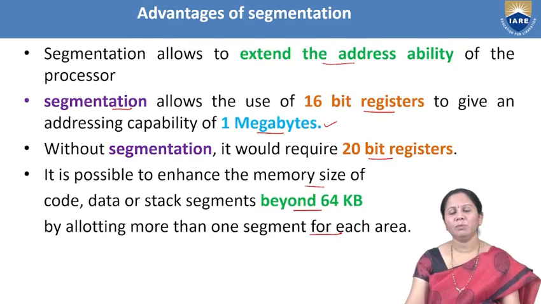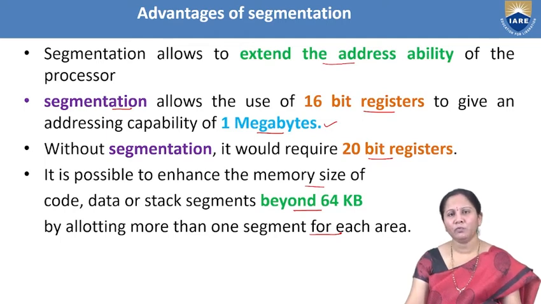Anyway, 1 MB memory is divided into 16 logical segments. So 4 code segments will be there, 4 stack segments, 4 extra segments, and 4 data segments.